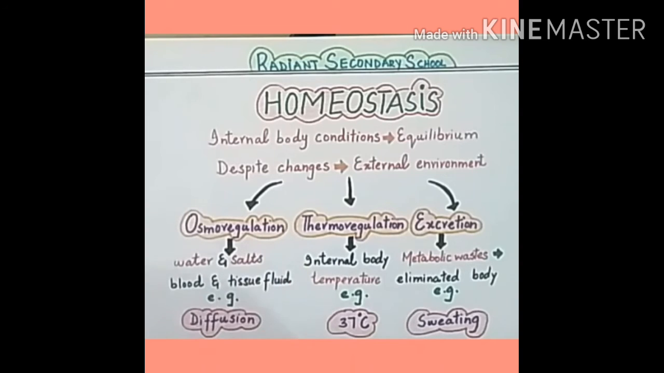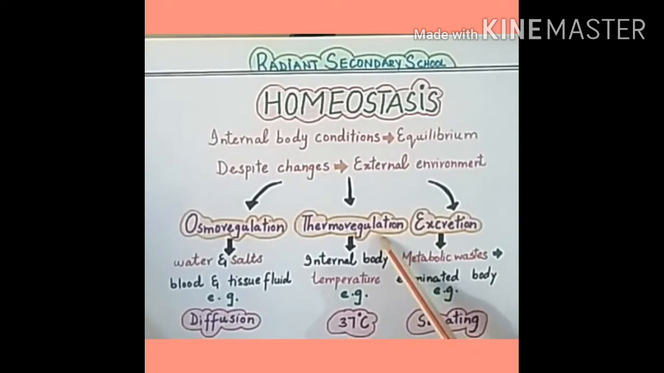Osmoregulation is defined as the maintenance of concentration of water and salts in blood and other tissue fluid. So basically, maintaining the concentration of water and salts in blood and tissue fluid is called osmoregulation. For example, the processes of diffusion and osmosis follow the principle of osmoregulation. Both these processes control the movement of water and salts inside and outside the cells and maintain the homeostasis of cells.